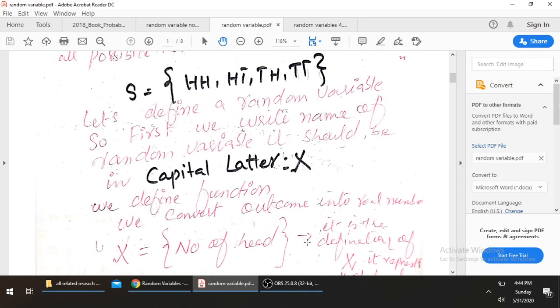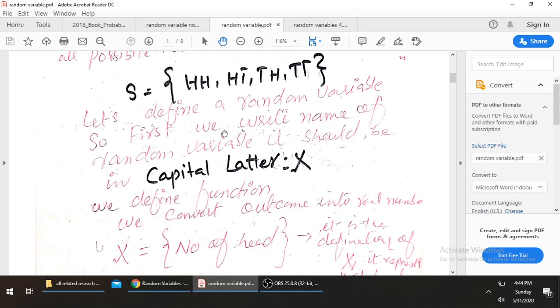Now I'm showing you how I am converting this function into real numbers. So X is basically the number of heads. Look into the sample space. Here two heads are present. Here one, here is one, and here is zero heads.